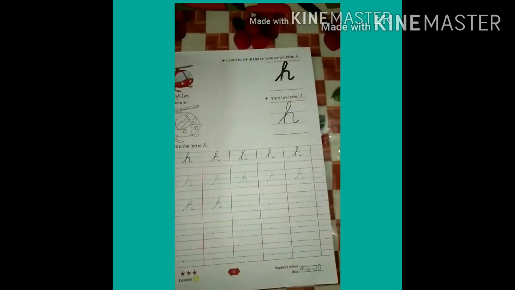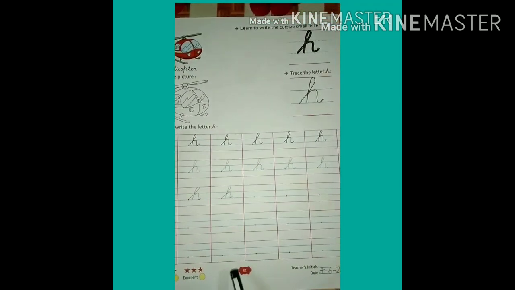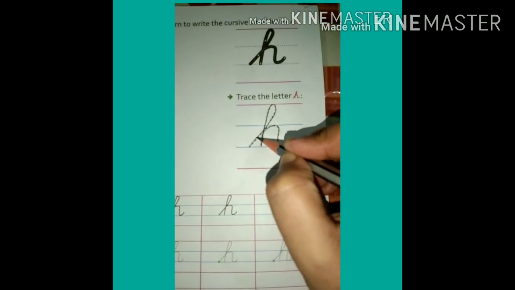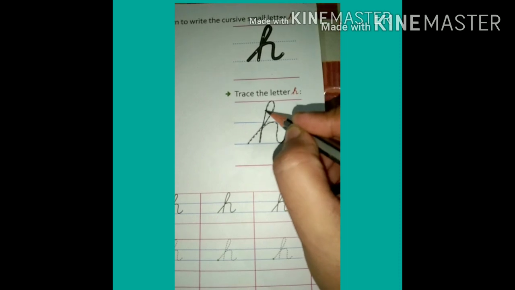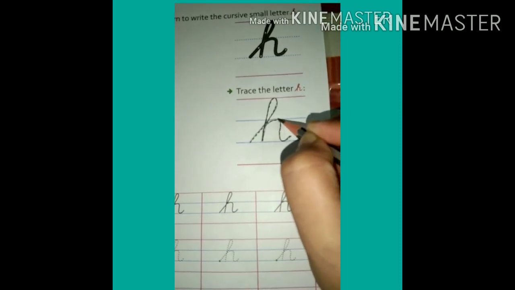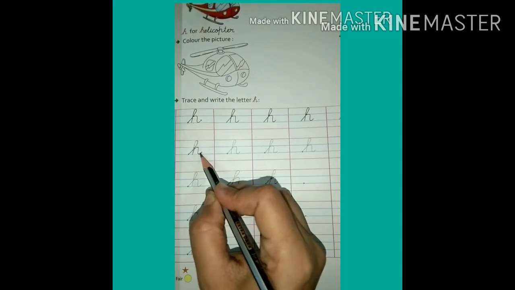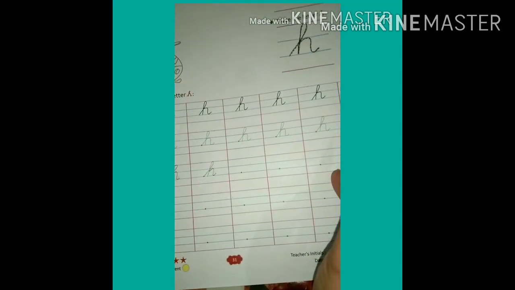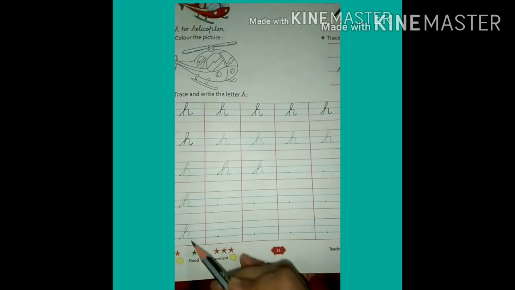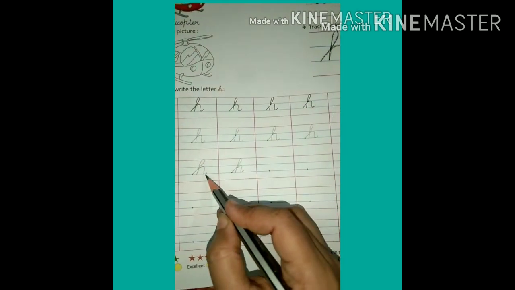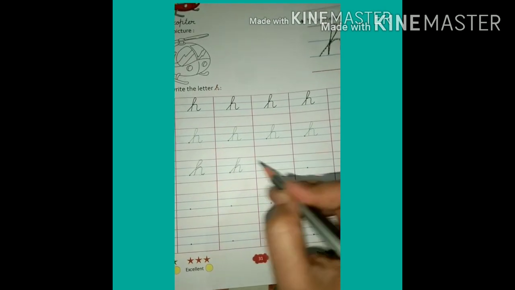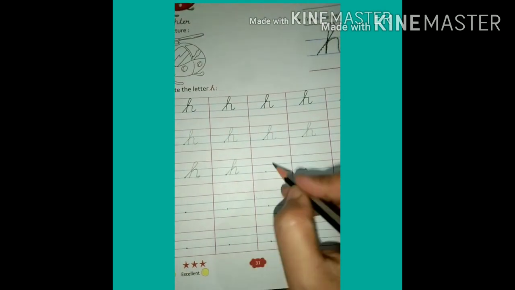Children, after G, we will write H. Open page number 31 and trace this H in your book very nicely. Understood? And after tracing this H, write the date here. Okay, children? Then after that, you will start writing from this side. These are dotted H's and you have to complete these upper line and this side line. And then starting from here, we will write H. Two H's, as you can see, I have written.